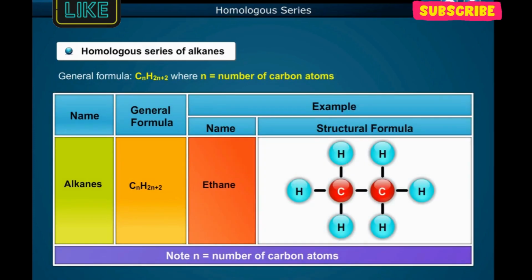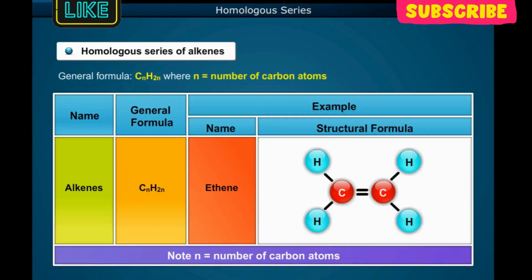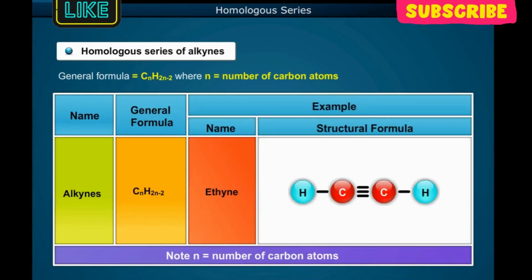Homologous series of alkanes. General formula CnH2n+2, where n is equal to the number of carbon atoms. Homologous series of alkenes. General formula CnH2n, where n is equal to the number of carbon atoms. Homologous series of alkynes. General formula CnH2n-2, where n is equal to the number of carbon atoms.